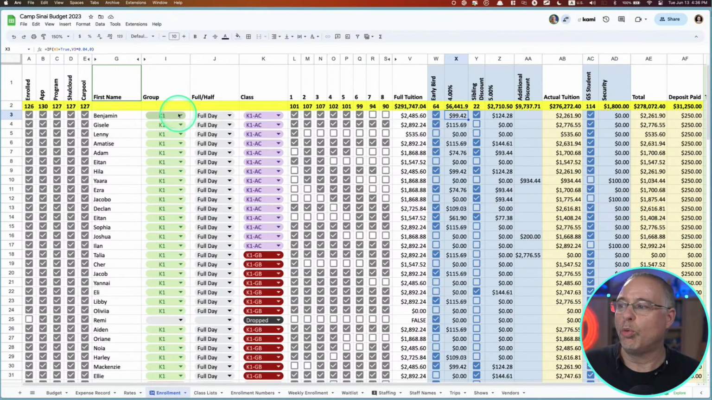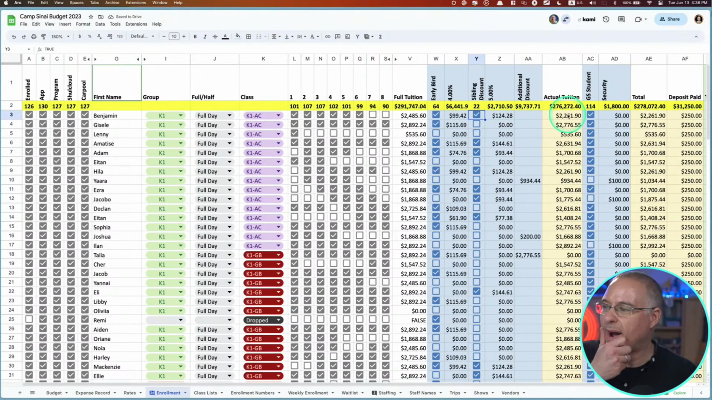Their first name. What group are they in? So this is sort of what age are they? Are they full day or half day? What class are they in? There are 8 weeks of camp. So which weeks of camp are they coming on? What is their tuition? Do they get any discounts? Do they get the early bird discount, the sibling discount? These, by the way, are just like on that other one. If I click here, it will change the value over here, and then this adds it all up.